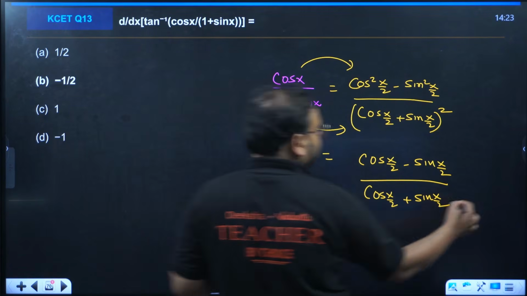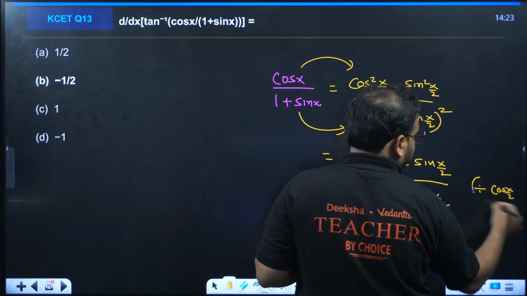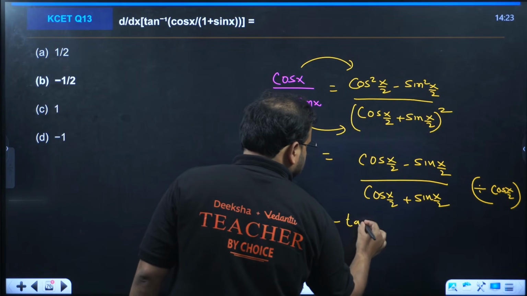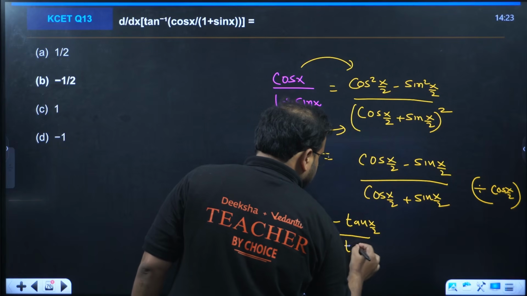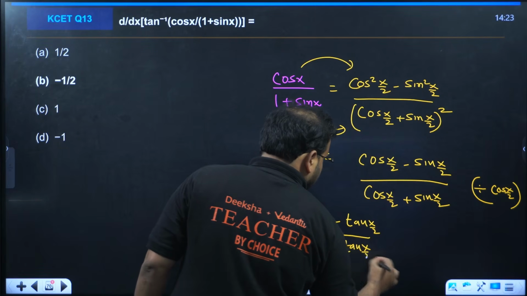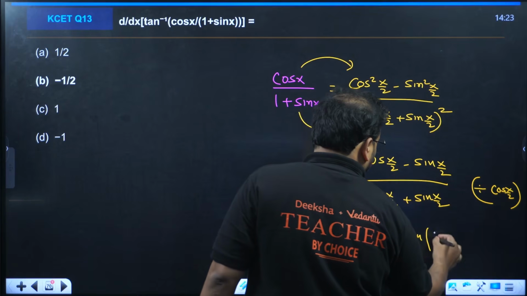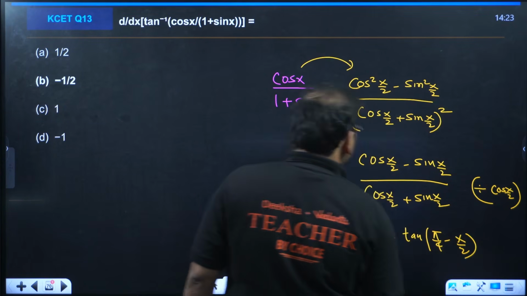Now divide by cos x by 2, everything. You will have 1 minus tan x by 2 and 1 plus tan x by 2. This is the result, tan of pi by 4 minus x by 2.